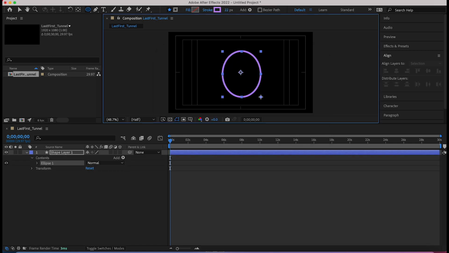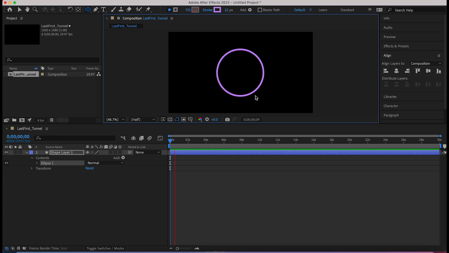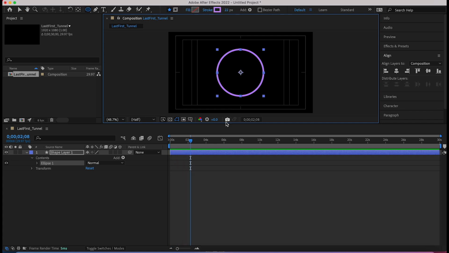You're going to then click and drag. If you hold down shift, it'll make a perfect circle. And then while you're holding down shift, if you grab the space bar and move it, you're going to be able to put it wherever you want. You want to take your hand off the trackpad before the keys, and then you have this nice, pretty circle.